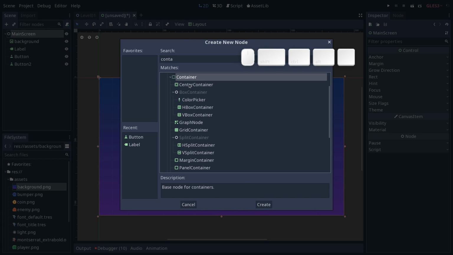And when you look for that, the main container, the container class, is designed to allow you to create custom containers via code. But you have a number of nodes that you can use by default, especially the box containers here. HBox container is going to be a set of columns if you want, and VBox container is going to give you a set of rows.